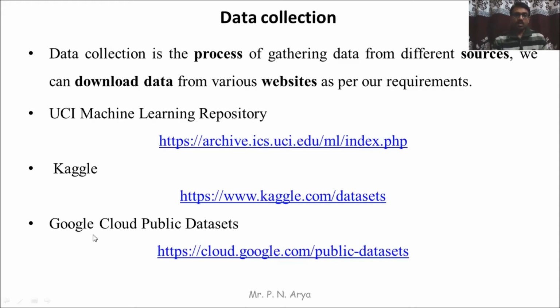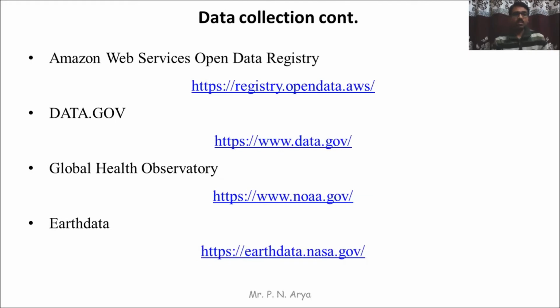Next is Google Cloud public datasets. Next is the Amazon Web Services Open Data Repository. We can download data for different purposes, like product data or marketing data, etc. And next is data.gov. This site provides different data, and we can also download from data.gov.